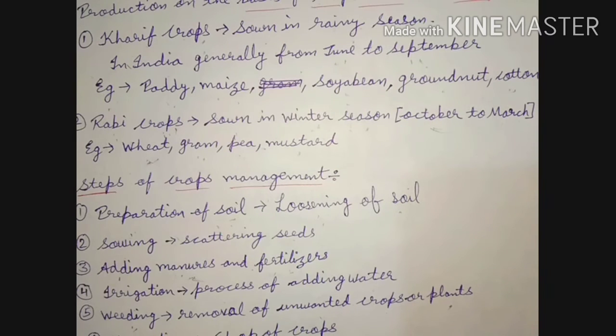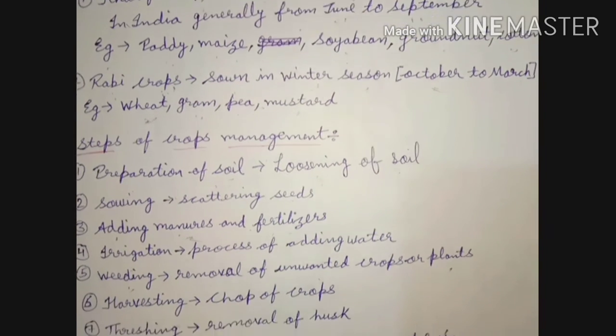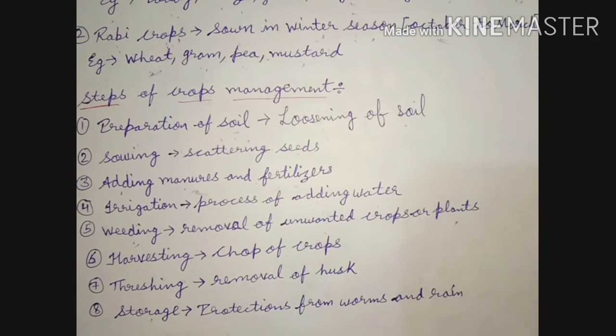Now to grow crops, there must be special steps so that there is high yield of crop and good quality of crop can be taken in a limited time. Means in a small time we get high yield, and we follow the steps of crop production. There are 8 steps of crop production. The first one is preparation of soil. What is the preparation of soil?